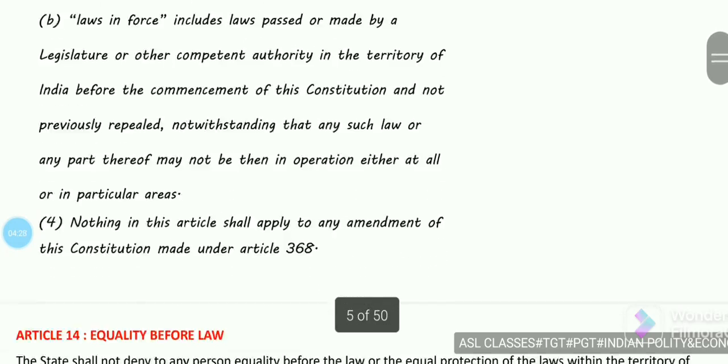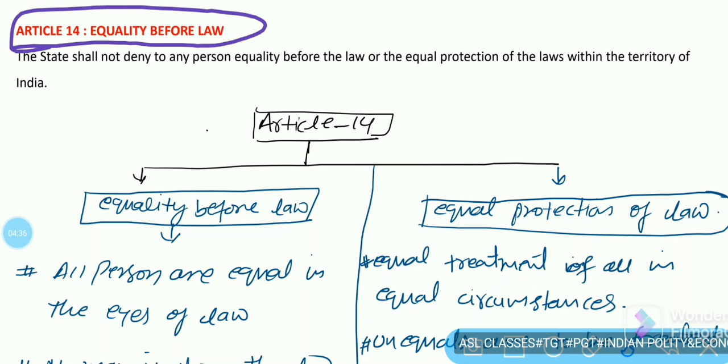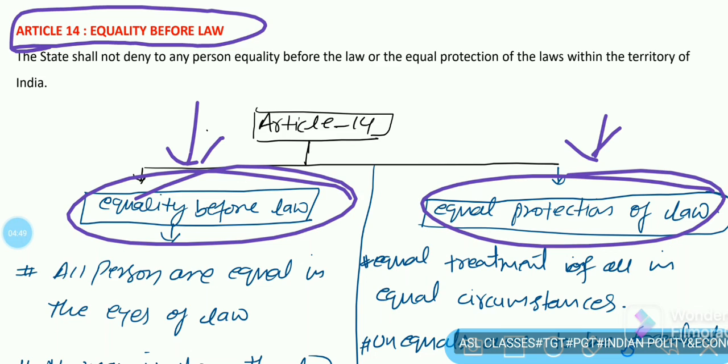Next, we'll go with Article 14. Article 14 says that it is the right of equality before law. Every citizen is equal in the eyes of law. There are 2 concepts under Article 14: equality before law and equal protection of the law. Every person, irrespective of their caste, creed, place of birth, age, is considered equal in front of the law.